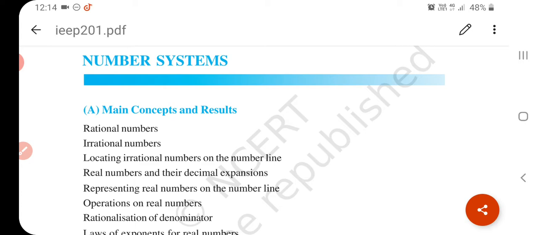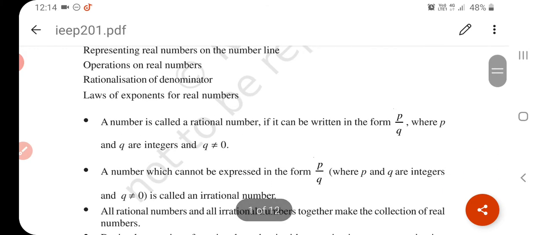What is a rational number? A number is called a rational number if it can be written in the form of p upon q, where p and q are integers and q is not equal to 0. That means the denominator is not equal to 0. If the denominator is not equal to 0, then the number is said to be a rational number.